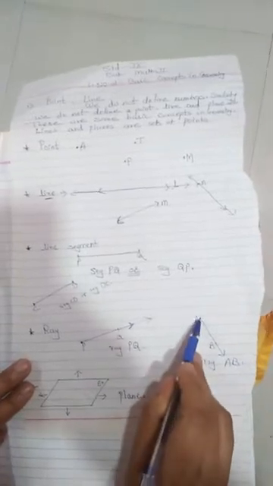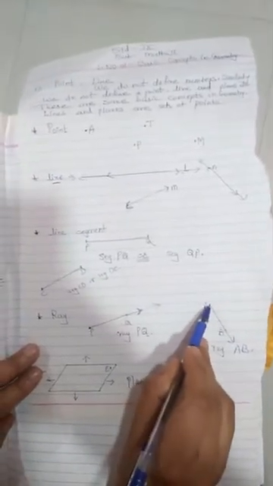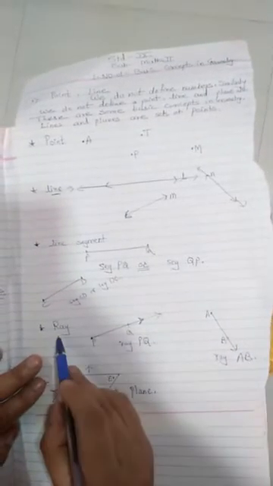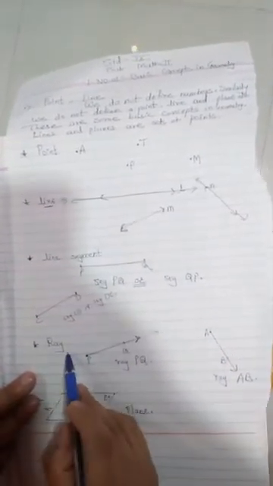This is called ray AB. A is the end point. So how do we write it? Ray AB. This is the next concept which is called ray.